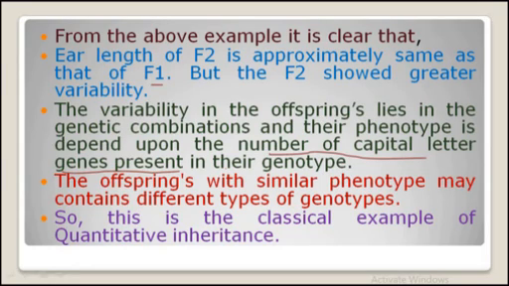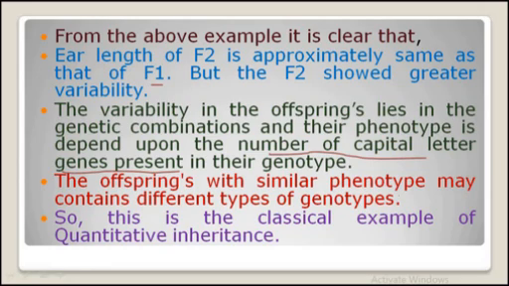So if any type of capital letter gene is present, it will give a similar result. So the offspring with similar phenotype may contain different types of genotypes.